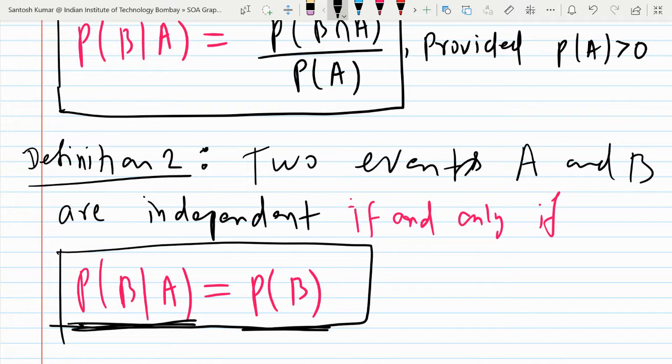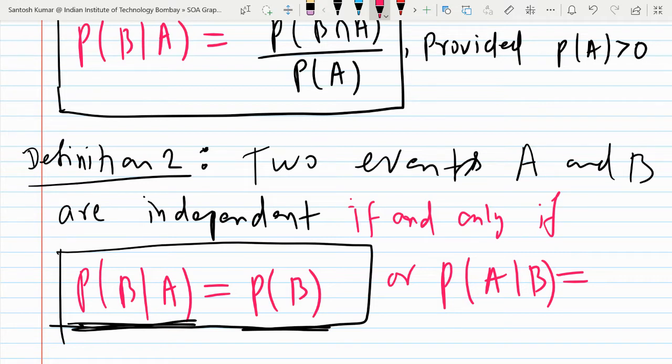So in mathematical sense, the definition is probability of B given A is equal to probability of B. So it means A is given or not given, it will not affect the occurrence of B. That's why A and B are independent. Or in another way, you can write probability of A given B. So what should I write on the right side? Anyone? A and B are independent.